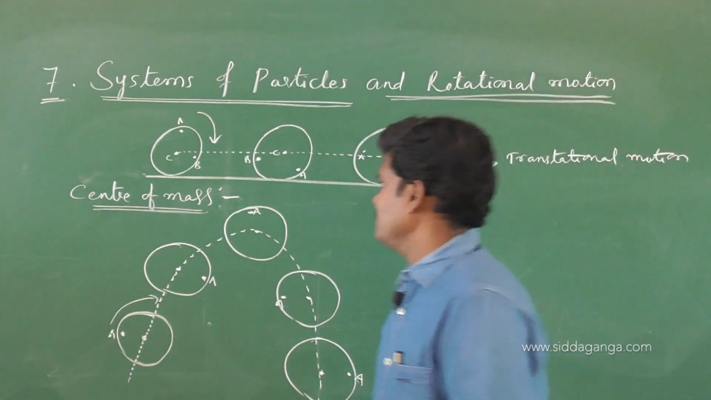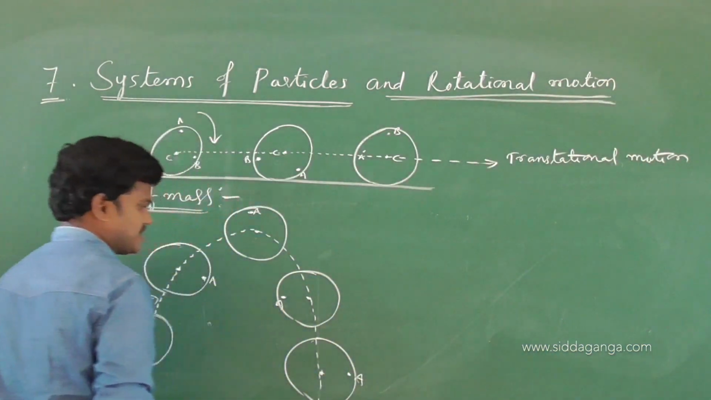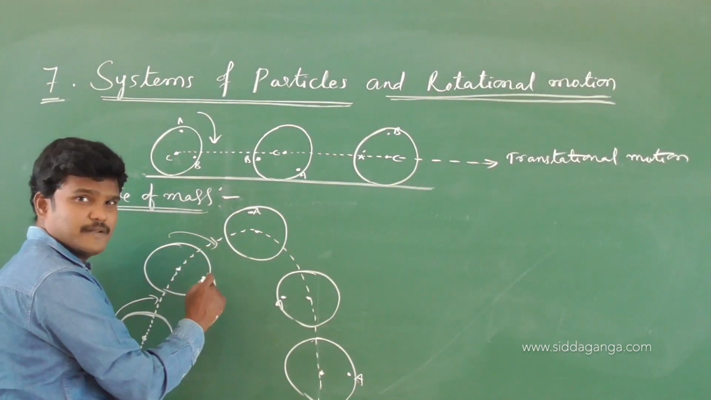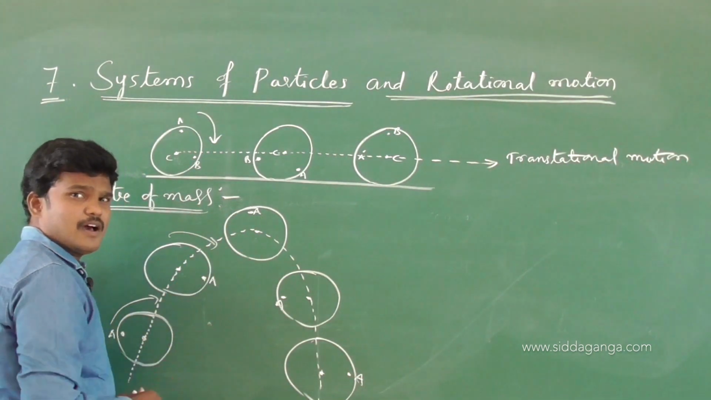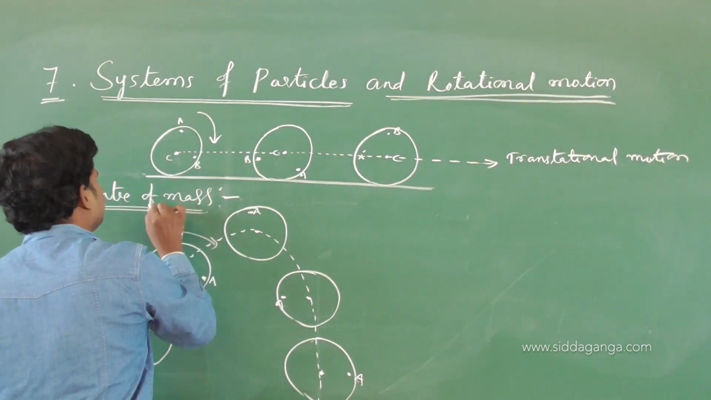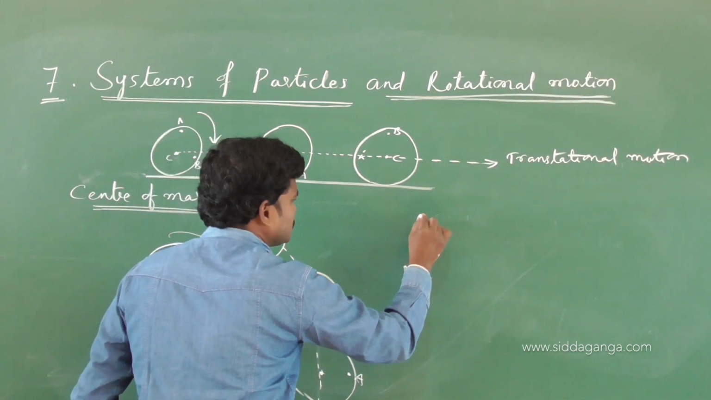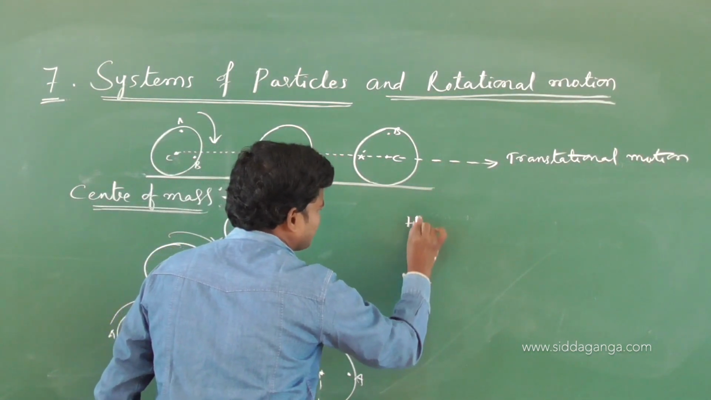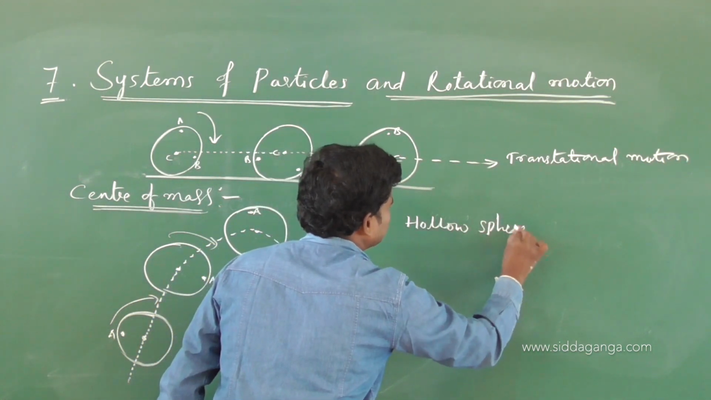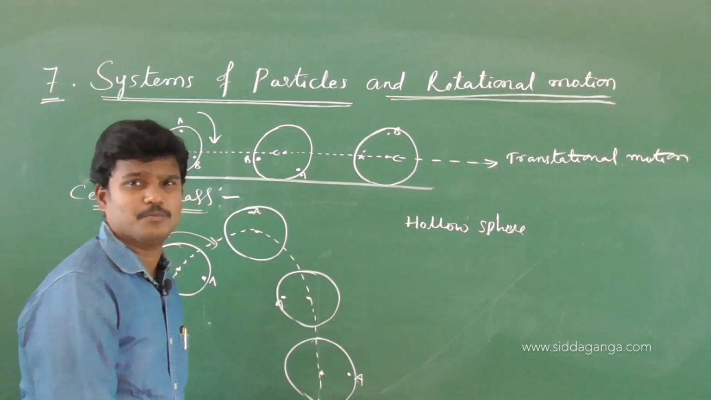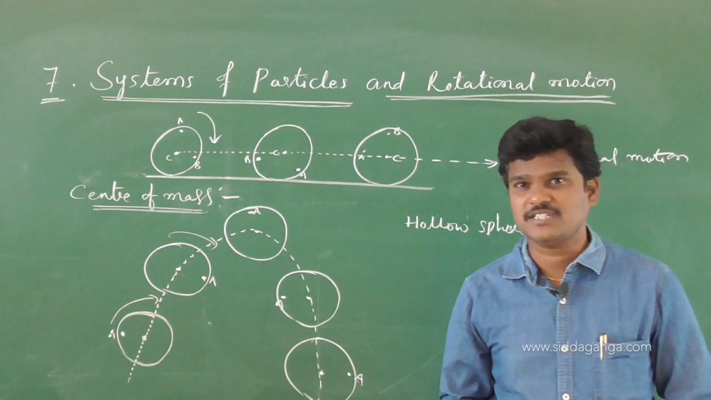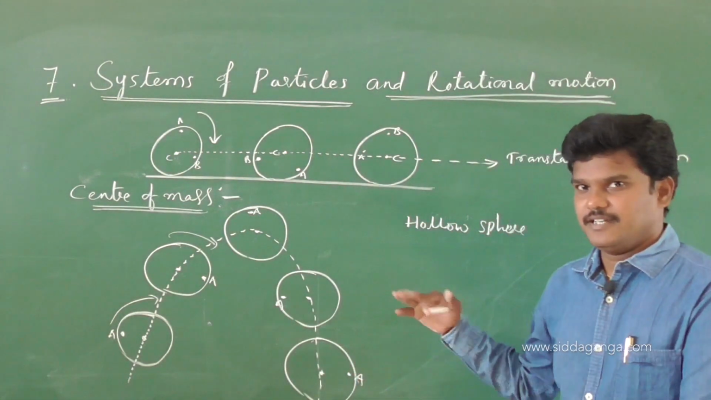Now let us see the center of mass for different objects. This is the case of a spinning ball. If I take any solid or hollow sphere, let us see the exact position of center of mass for different objects. There are plenty of objects that I am going to show using the integration process. Right now let me write in general.